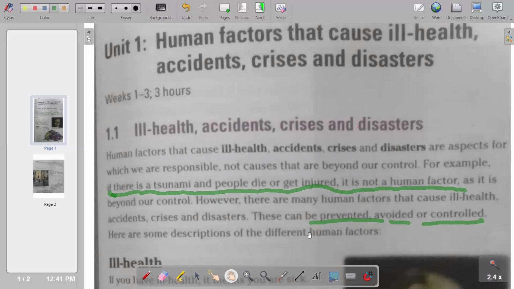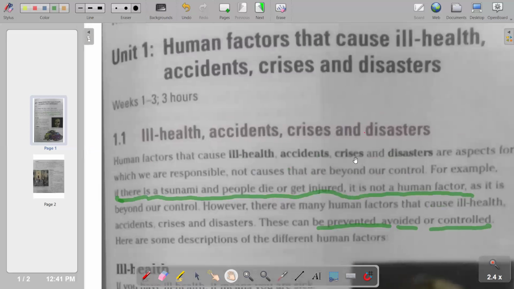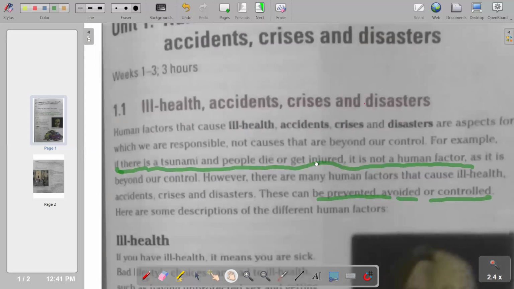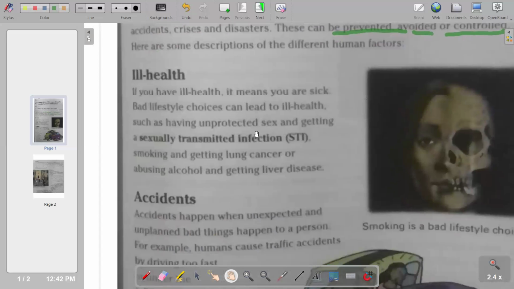In terms of those human factors, those are the ones that we are looking for that will cause ill health, crisis, and disasters. So in terms of ill health, as the first part that we have, we are saying basically it's a poor physical or mental condition. You see that ill health is a condition that affects you for a long time. That is a condition of inferior health in which some diseases will be present inside, but usually they won't be very serious.